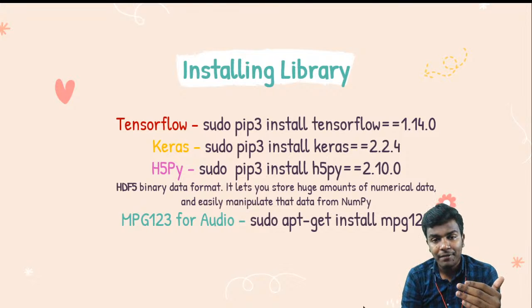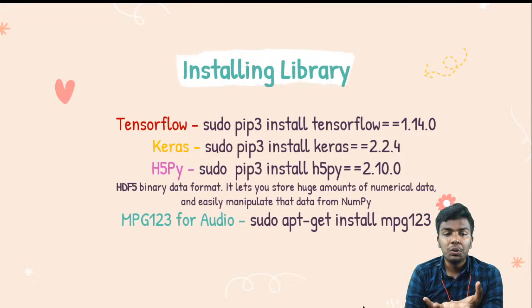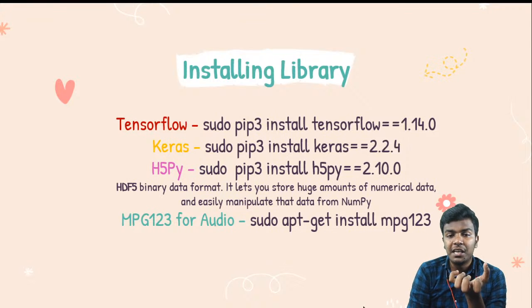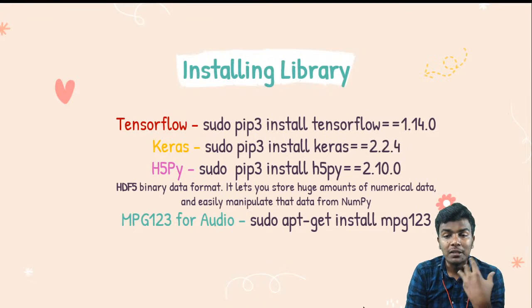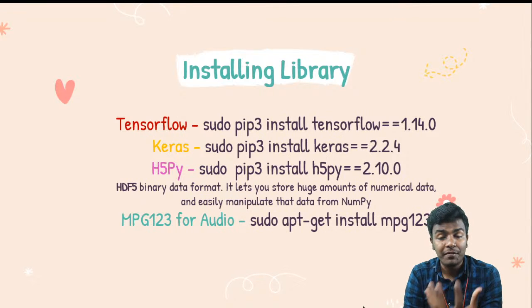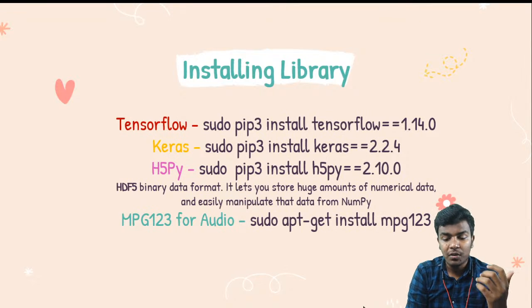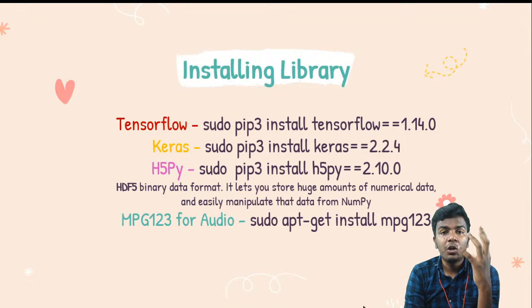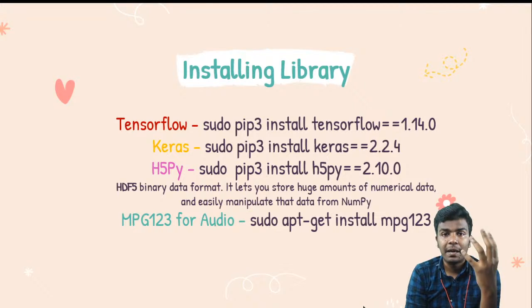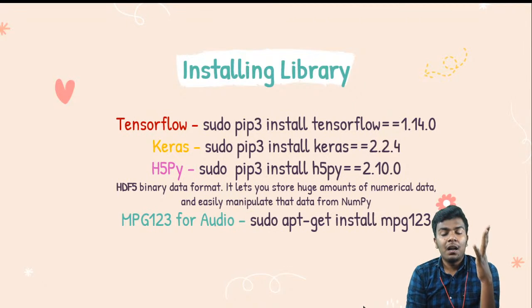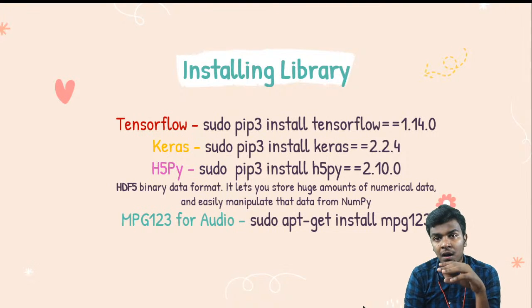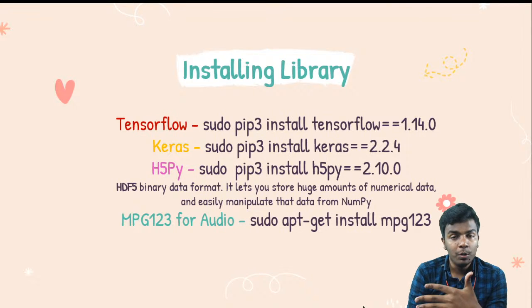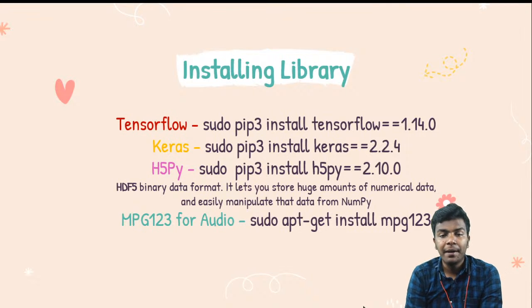And we use the H5PY library, which is used to specify the HDF5 format, which is used to process a huge amount of data in arrays. For example, if you are taking image data, it will contain a huge number of data values, like pixel values in numbers. To handle that, we need to install H5PY in a specific version, and MPG123, which will be helpful for playing music placed in the Raspberry Pi.